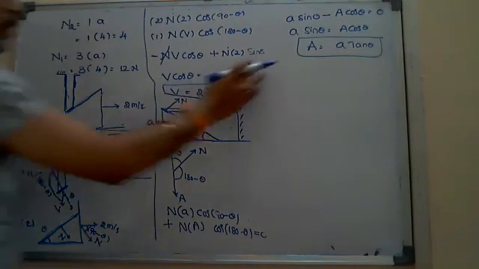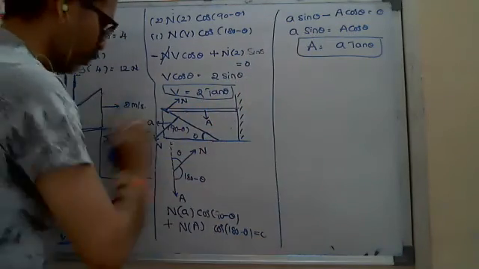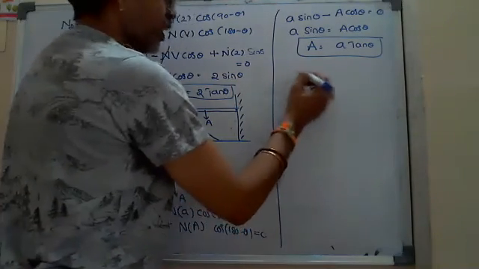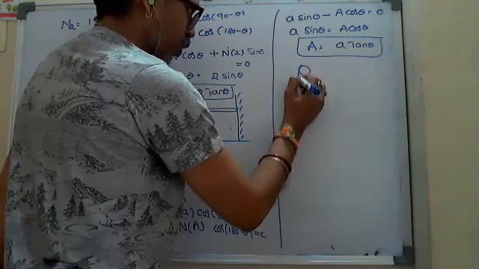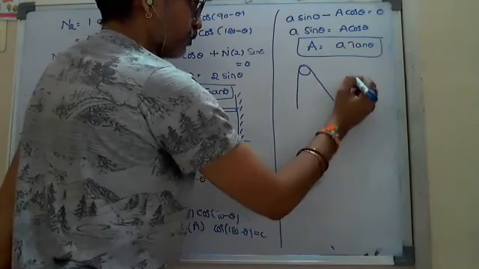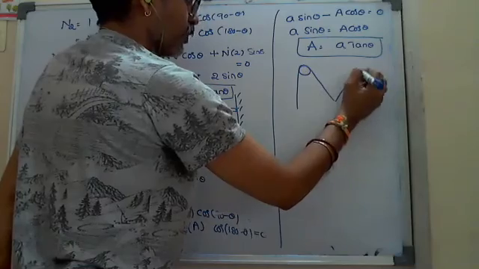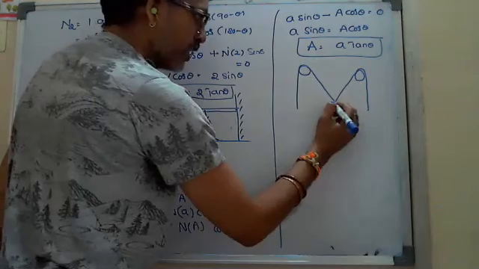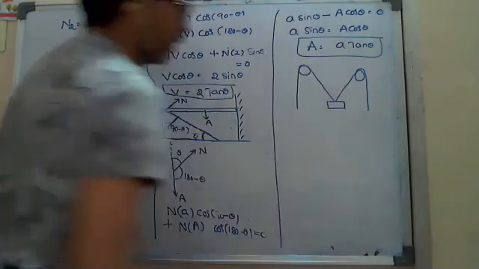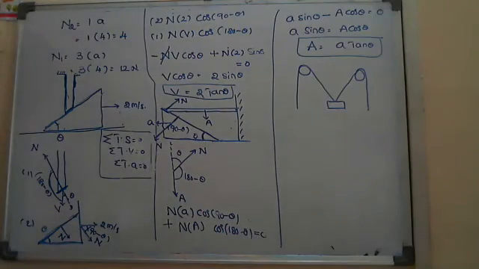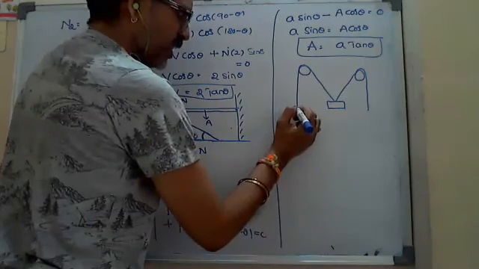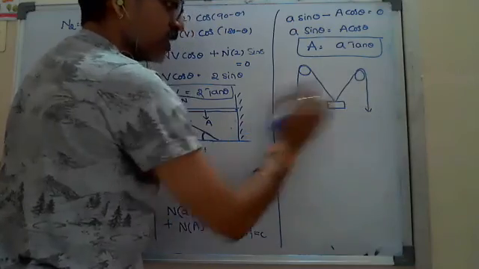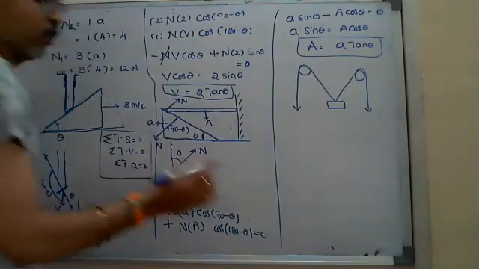Suppose, to see whether you understood this concept, I ask you to apply it in constraint motion. Like in gyms, holding two ropes like this, the person sitting on the chair tries to pull these two ropes down so that the weight at his back tries to go up. It's a gym exercise. If he is pulling down these two strings, consider them inextensible and massless.